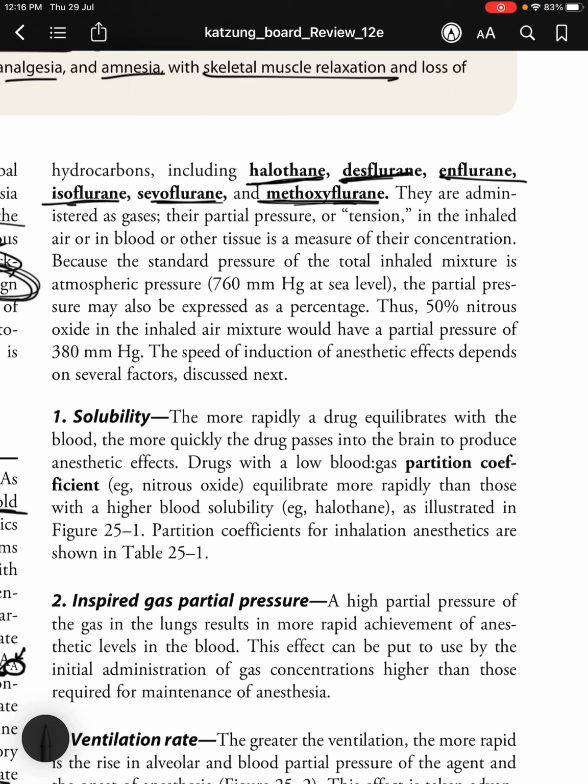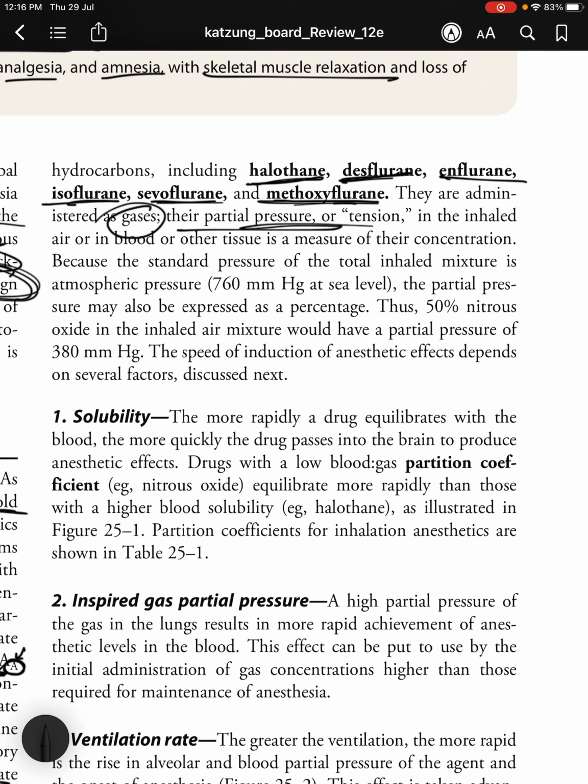Fluorine is a halogen, right? So you also read about halothane being a fluorine compound, and also an anesthetic agent in chemistry NCERT in class 12. So they are administered as gases, but they are volatile liquids, right?